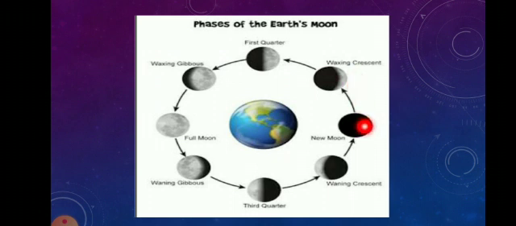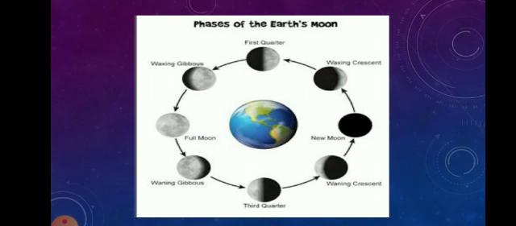First is new moon, waxing crescent, first quarter, then waxing gibbous, full moon, waning gibbous, third quarter, waning crescent, and again the full moon. Okay, children. Now, what do you mean by the phases of the moon?